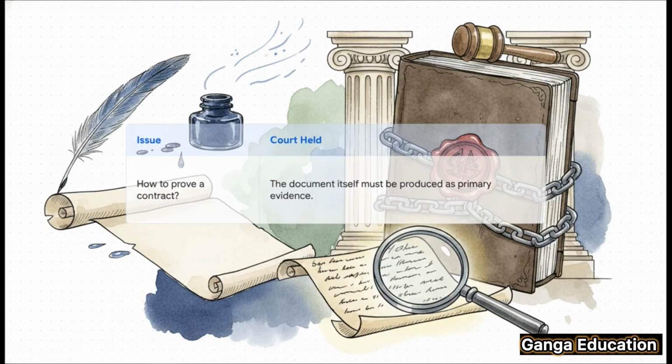A really big case here is Roop Kumar versus Mohan Saidani. In this landmark judgment, the Supreme Court laid down a super important principle. They said that once you've written down the terms of a contract, that document is the only proof of those terms. You can't have someone come to court and give oral testimony to change, add, or subtract from what's written. Essentially, the document itself is the final word.